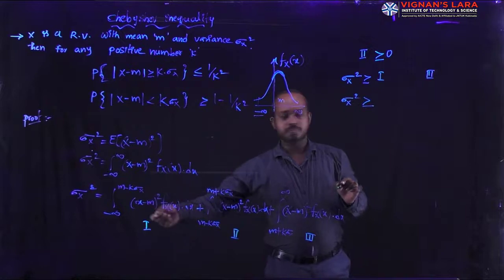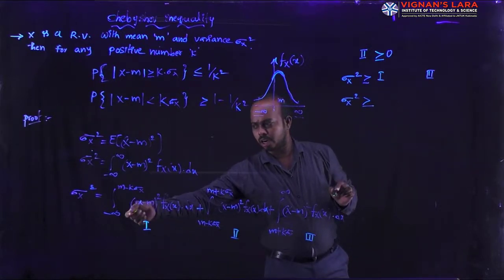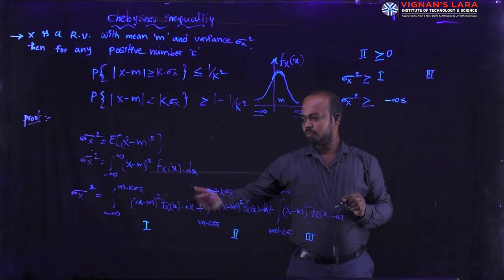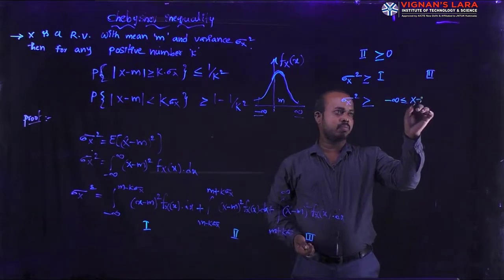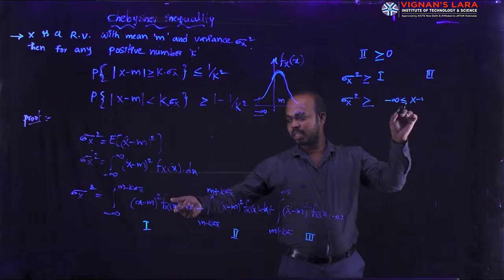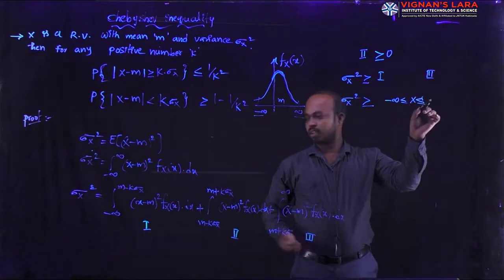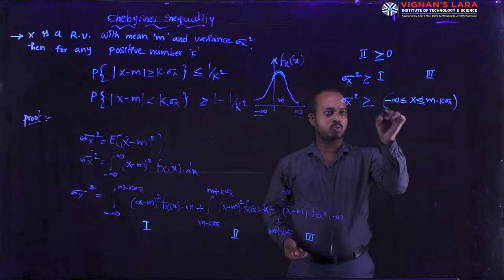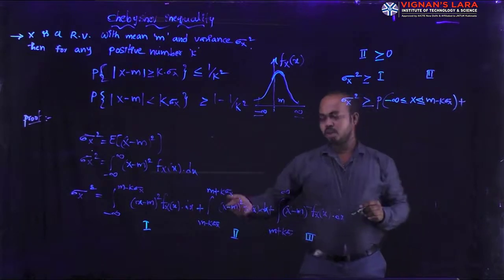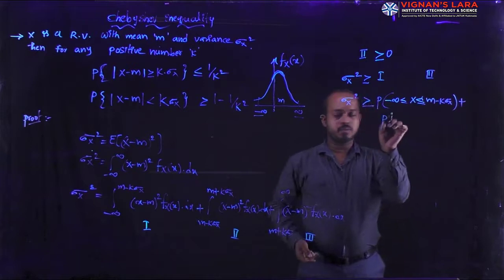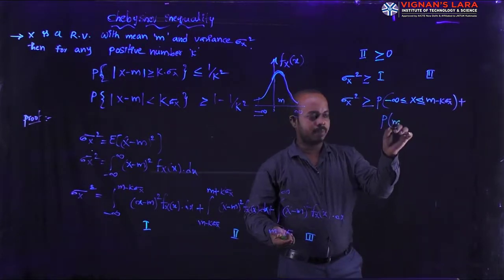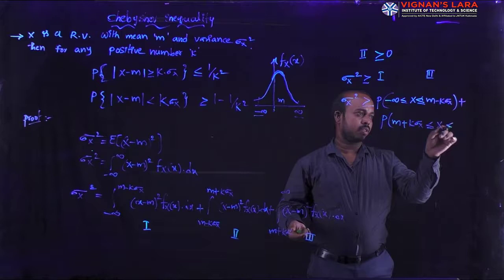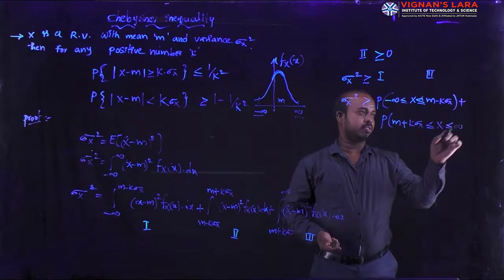The higher limit is m minus k into sigma x, the lower limit is minus infinity. Here x is varying, so you can write x less than or equal to m minus k into sigma x, this is one quantity, plus the second quantity, the probability of m plus k into sigma x less than or equal to x less than or equal to infinity.